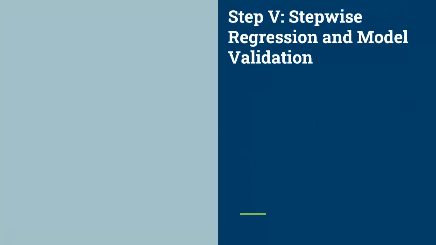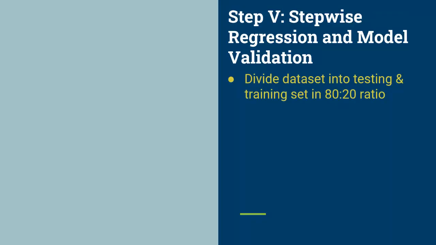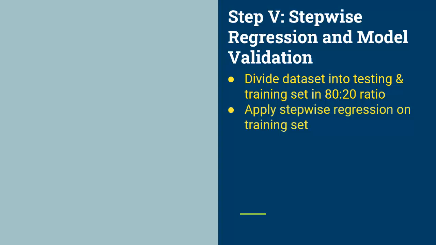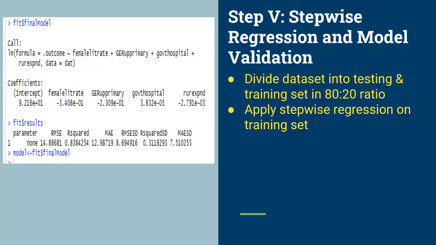We then build our model based on stepwise regression. For this, we are dividing our dataset into two parts using random sampling, namely training dataset and testing dataset, such that the ratio of the training and testing dataset is 80:20. We apply a stepwise regression on the training dataset, where the subset model with the least AIC is selected and validated on the testing dataset. This whole procedure is repeated 1000 times with a 10-fold repeated cross-validation.